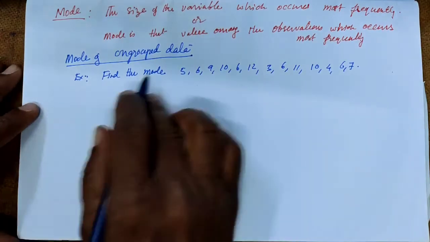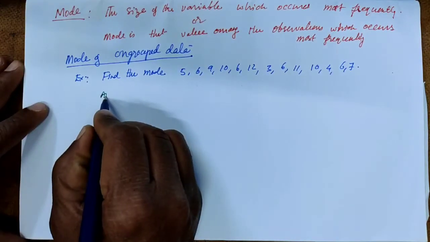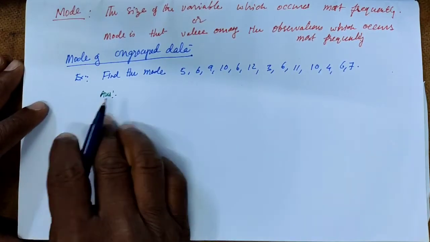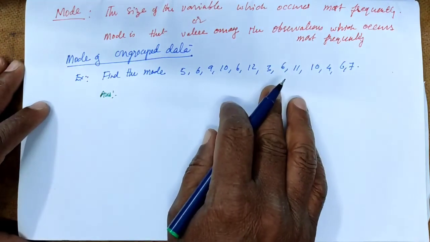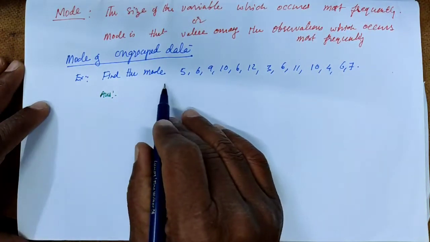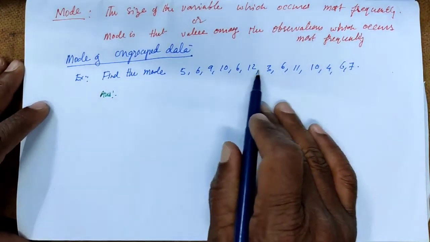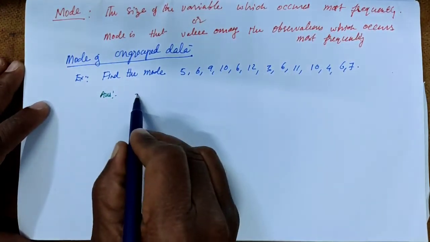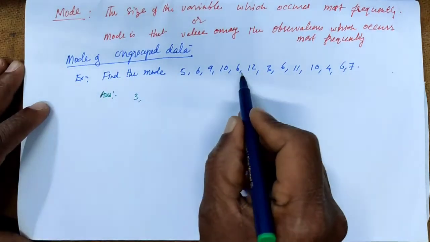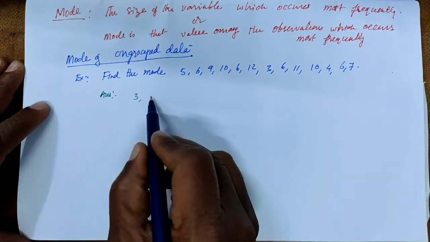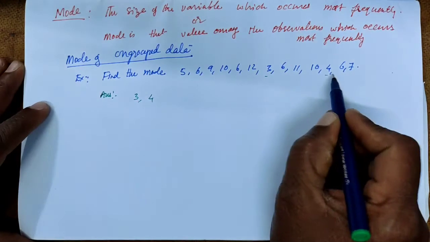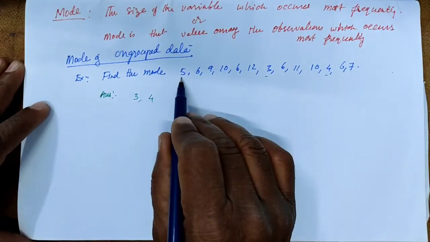Okay, to find the mode of this one, we have to arrange in an order, either increasing order or decreasing order. Among these, which is the smallest one? 3 is the smallest one. After 3, 4. After 4 we have 5.